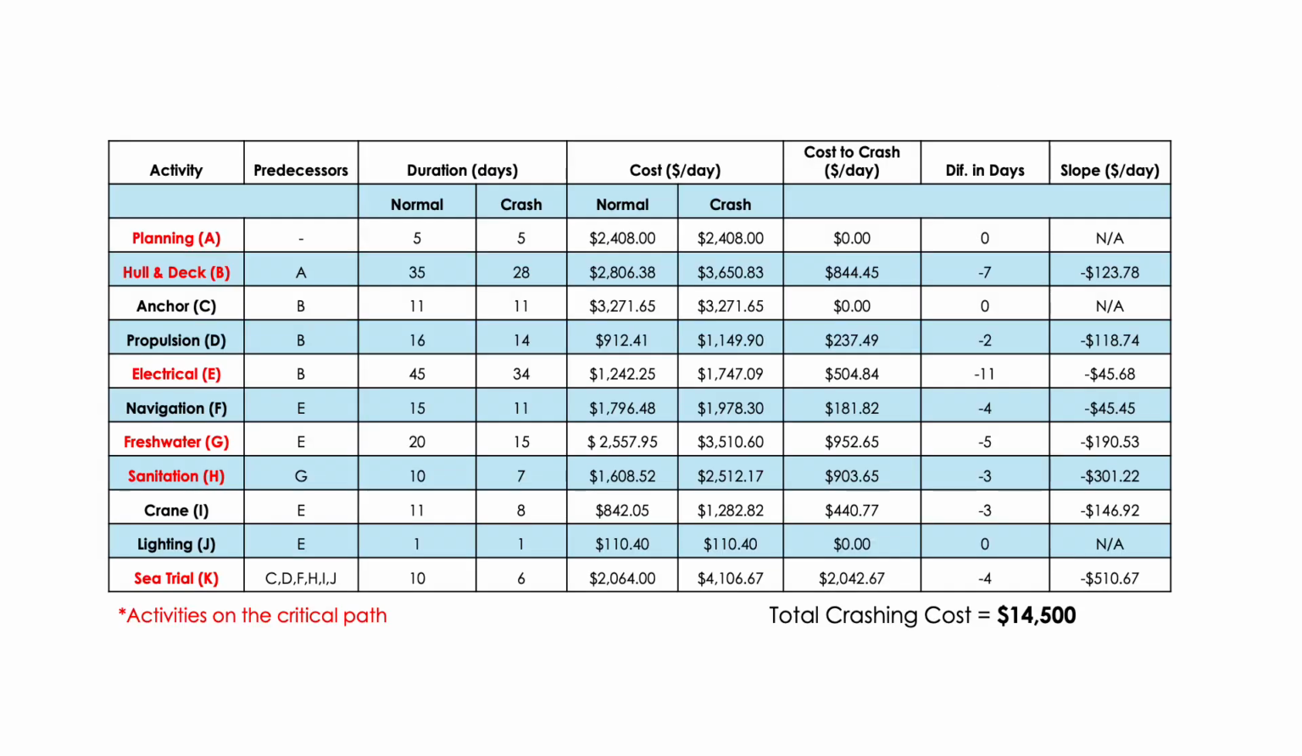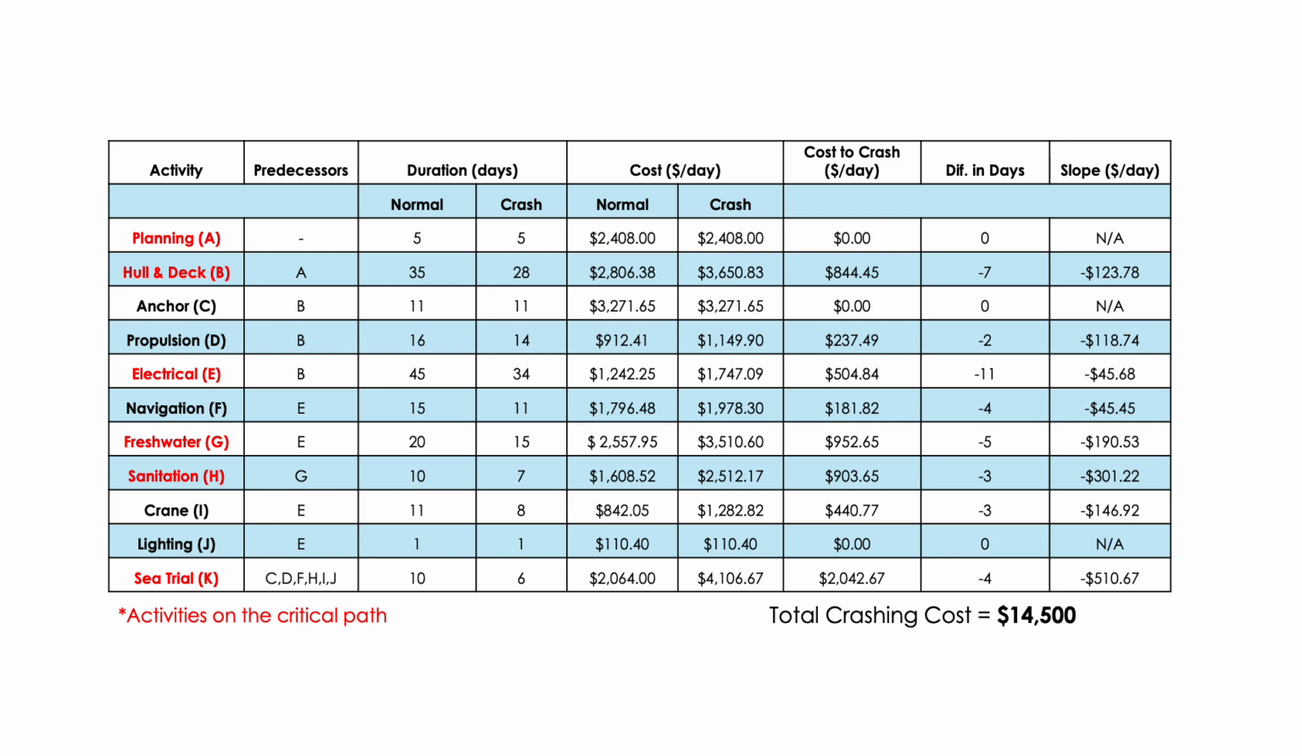This table shows each activity, the predecessors, their durations, and the costs under the normal and the crash schedule. The ones in red are the critical activities. The cost to crash in dollars per day is the difference between the costs under the two schedules. And as we explained in the methodology, we focused on crashing the projects in the critical path, starting with the one with the least cost. The first activity we crashed was the one based on the electrical system, since it's the cheapest, followed by the hull and deck system, then the sanitation, then fresh water, and finally the sea trial activity.